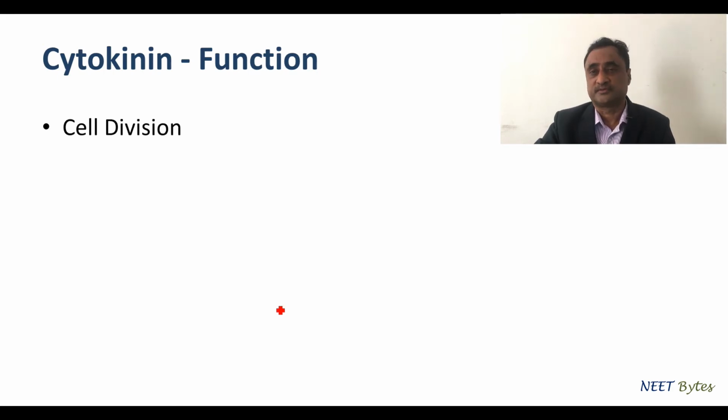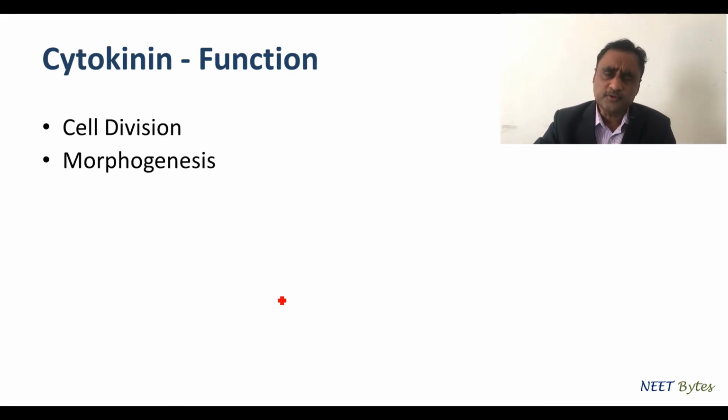Let's talk about the function. The most important function of cytokinin is cell division. Primarily it is known for cell division, but at the same time it is also known for morphogenesis. In morphogenesis, this is commercially utilized in tissue culture, and the ratio of cytokinin and auxin induces certain organs.